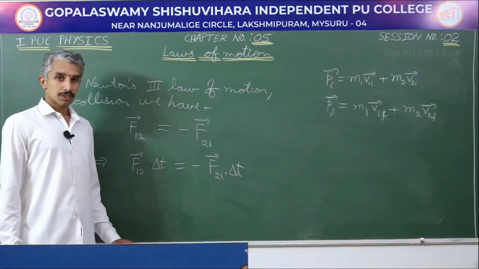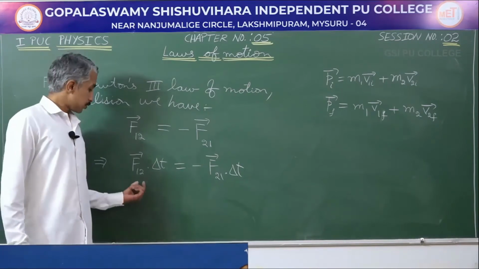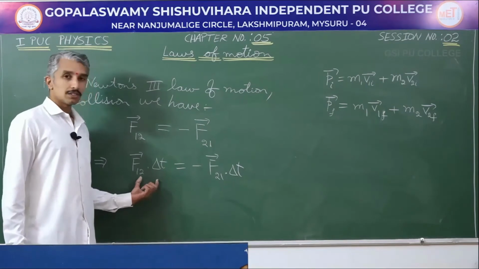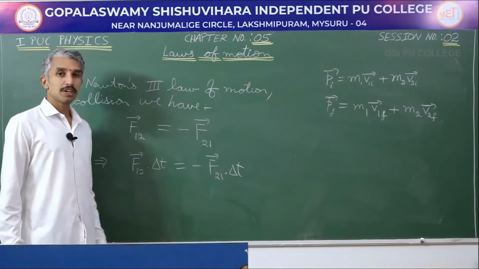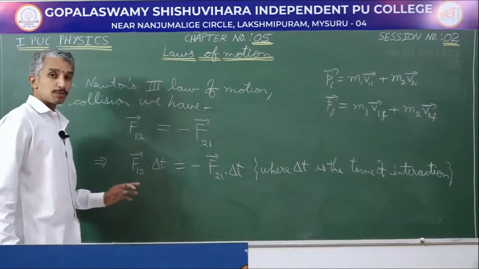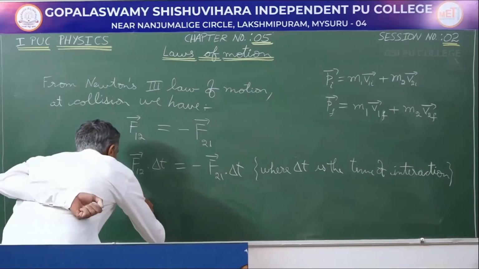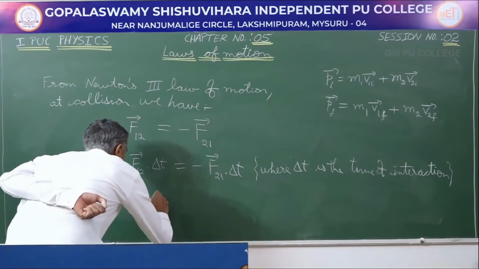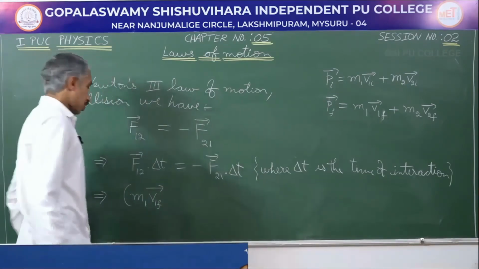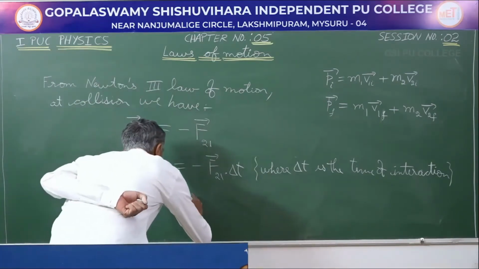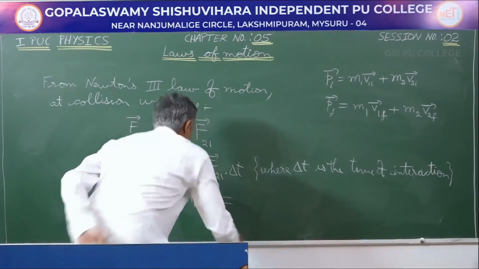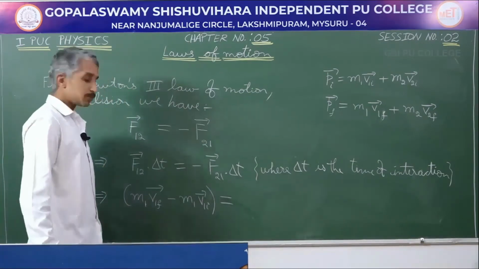We will have to recall from the previous session that force into time gives us impulse, and this is again equal to change in momentum. Impulse is change in momentum. So, the change in momentum of object 1 is going to be equal to m1 into the final velocity of object 1 minus m1 into the initial velocity of object 1.